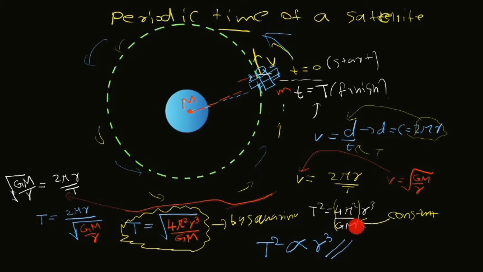The mass is constant for a certain planet or the sun or some big object. So for a certain object, T squared is going to be proportional to r to the power 3 because all of these middle terms are constants. So the final equation that I can simplify is capital T squared is directly proportional to r to the power 3. This is what refers to Kepler's law of gravitation.